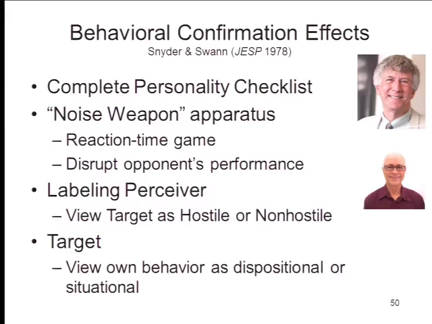And what Snyder and Swann said to the subjects was, this is a pretty boring experiment, and we understand that. So just to make it interesting, you're going to take turns at this reaction time apparatus, and one of you who's not at the reaction time apparatus is going to sit at this apparatus, and it's a noise gun, a noise weapon rather, and what you're going to be able to do is send a blast of white noise into the booth in which the guy at the reaction time apparatus is sitting, and you can use this noise weapon to disrupt his reaction time, interfere with his response.